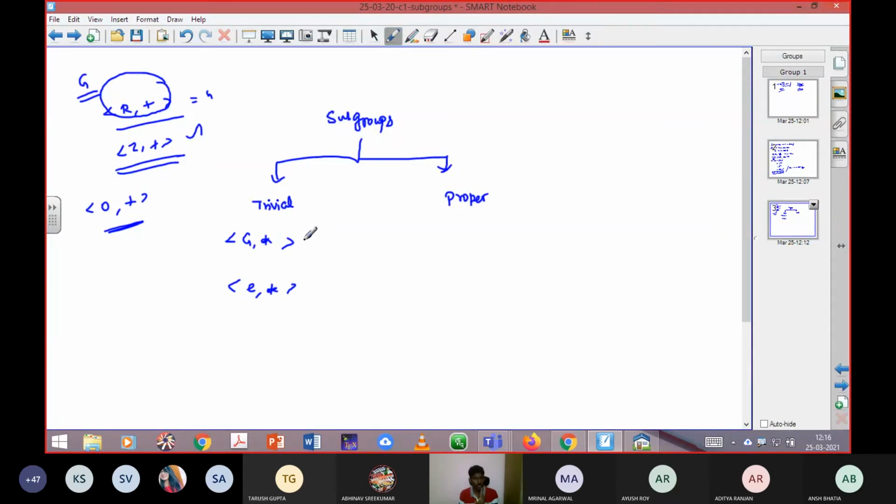So these are the only two things I have said to you. If it satisfies both the group properties as well as the subgroup properties, that set is called a trivial subgroup. One more, if it has only one element, that is the identity element, that subgroup is also called a trivial subgroup. All the other sets other than these two cases are called proper subgroups. That's it. Okay, now we'll solve the problem.